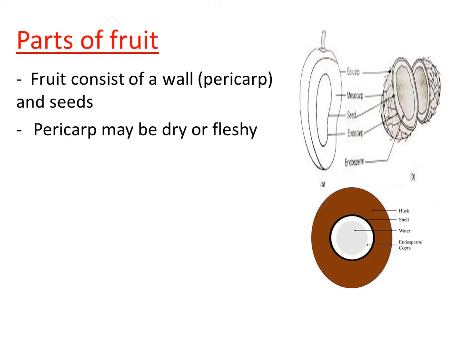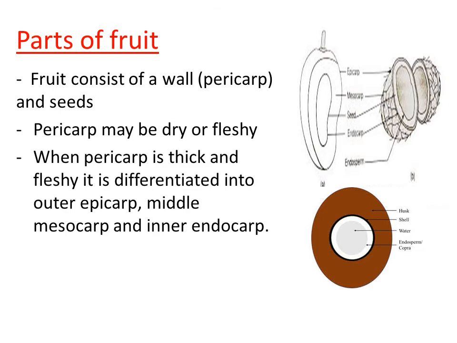If the pericarp is fleshy, that means if it is edible, such a kind of fruit is called fleshy fruit. If the pericarp is dry, such a kind of fruit is called dry fruit. The best example of dry fruit is pea. And when the pericarp is thick and fleshy, it is differentiated into outer epicarp, middle mesocarp and inner endocarp. So if the pericarp is very thick in the fruit, we can differentiate it into three different parts.